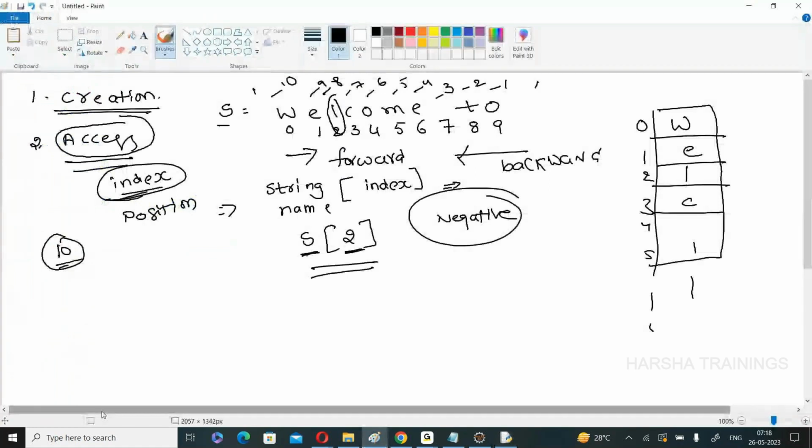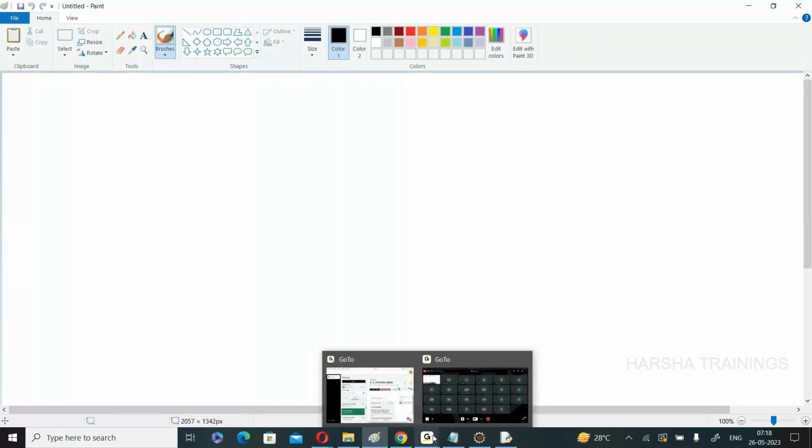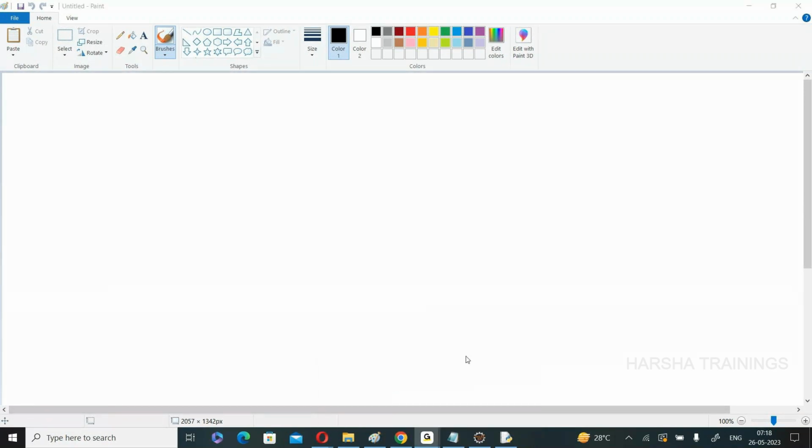What are the things you discussed right now? How to create a string. There are three ways to create a string, but the simple thing is a sequence of characters that are enclosed within quotation. That is called a string. Once the string is created, next what we are doing, we are accessing the characters from the string.